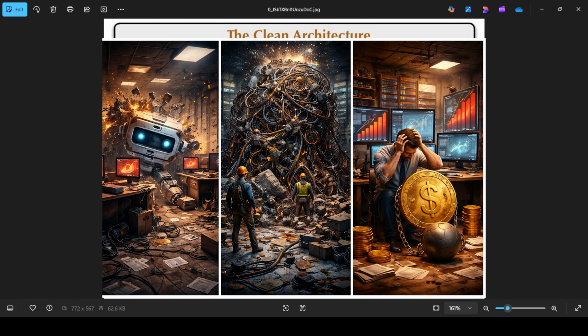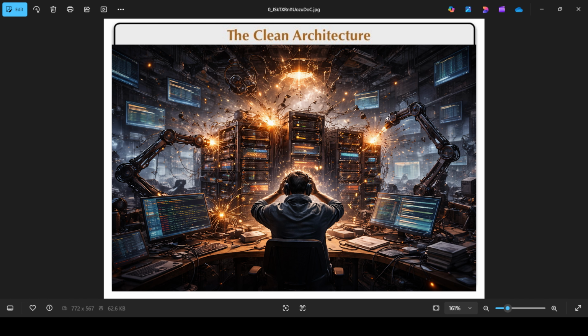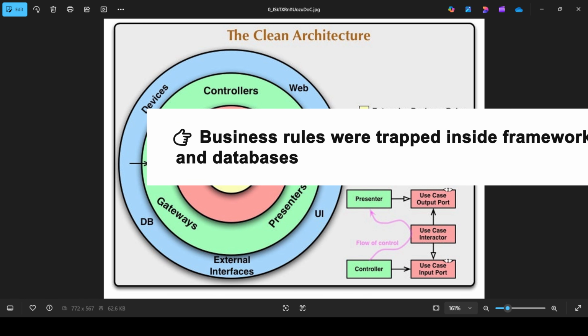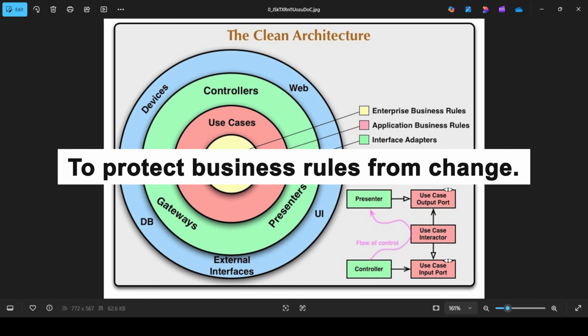They died because change became too expensive. Every small change broke multiple modules, required database plus UI changes, and needed full regression testing. The root cause: business rules were trapped inside frameworks and databases. Clean architecture exists for one reason: to protect business rules from change.